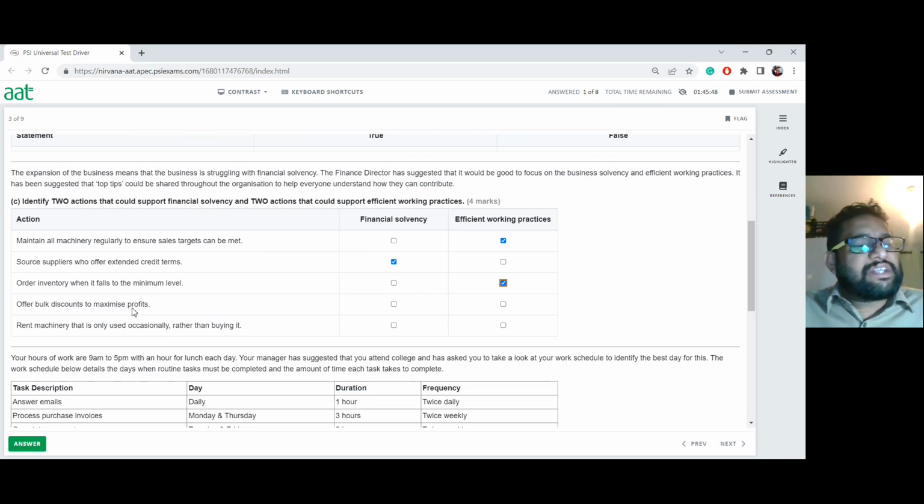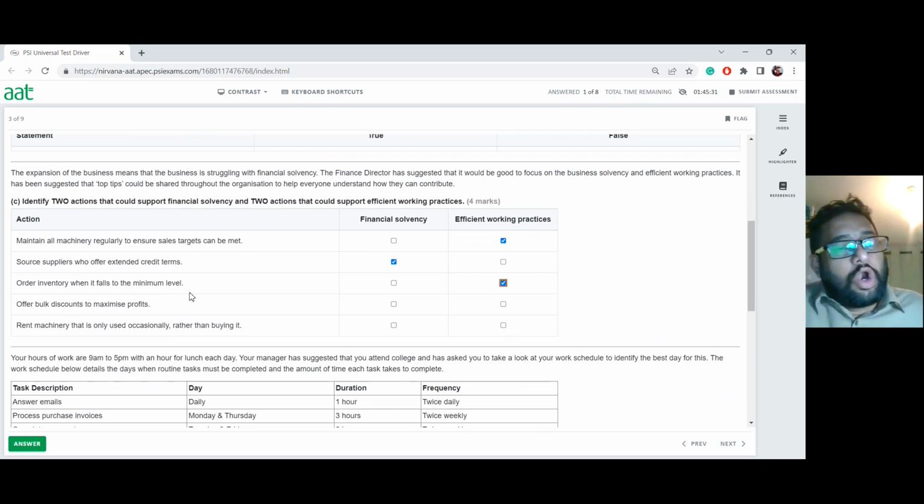Offer bulk discount to maximize profit. That doesn't help at all, does it? When you give a bulk discount, you lose your profit. So it's either this or that. It won't help you with either. It won't maximize your profit at all, because when you give a discount, you're losing your profit.